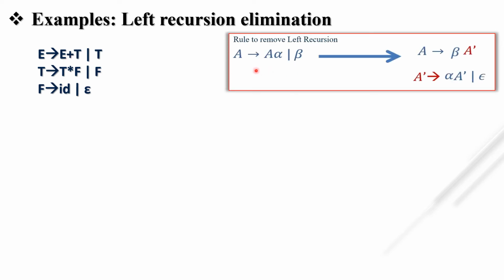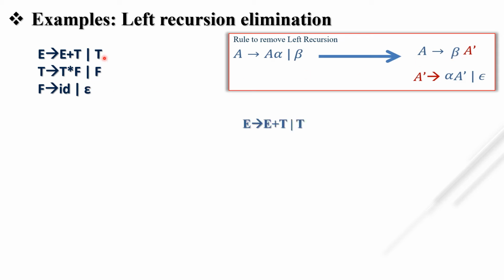If there is a production A tends to A alpha or beta, then we have to convert it in this form. Okay. Now what is our A? A is our E. And what is our alpha here? Alpha is plus T. This plus T is our alpha. And this T is our beta. Okay. So first we have to write E tends to beta. What is our beta? T.